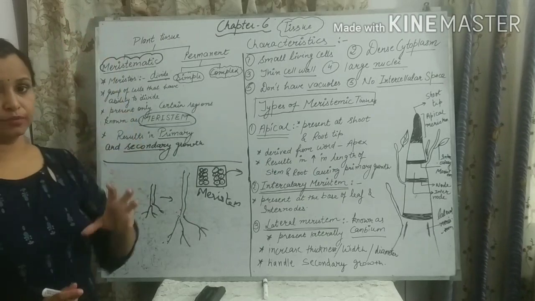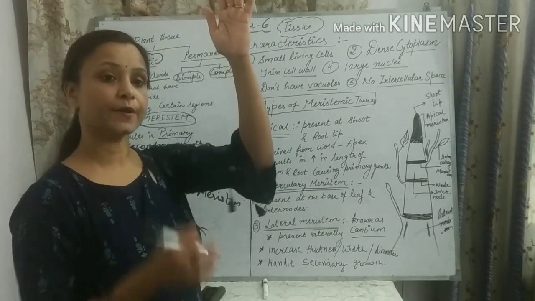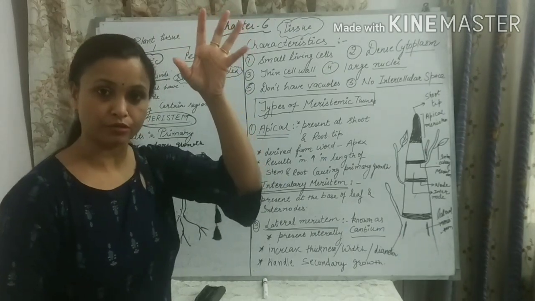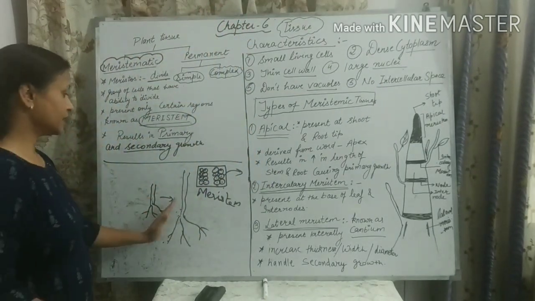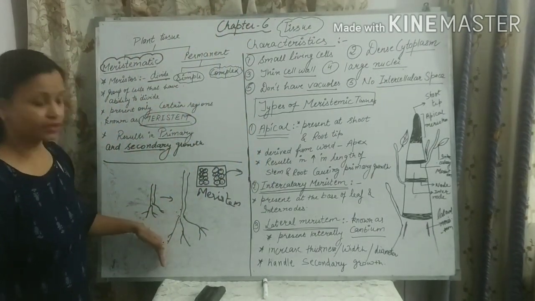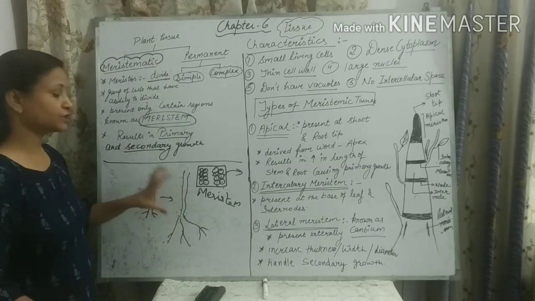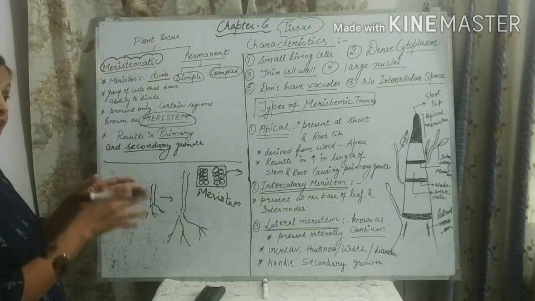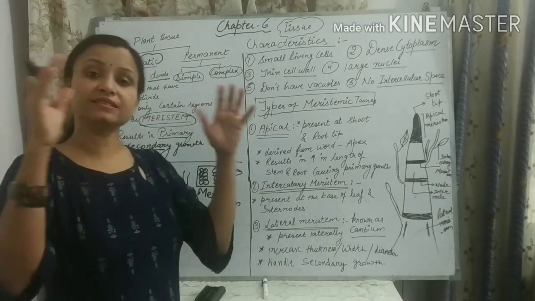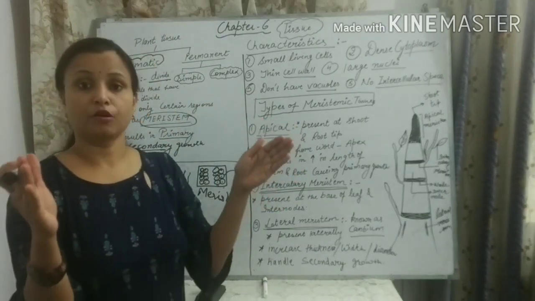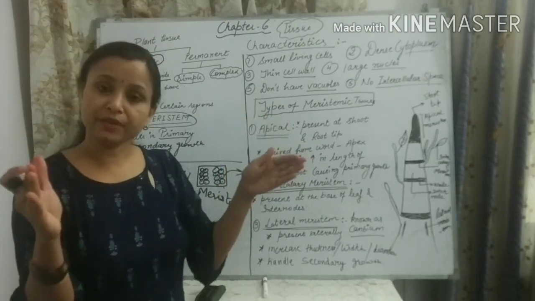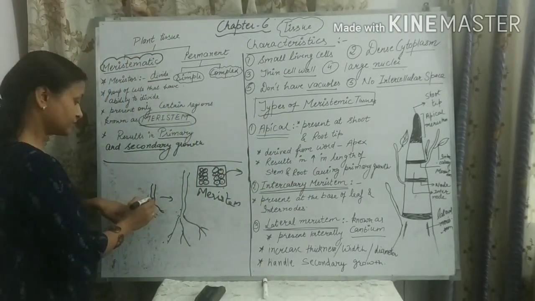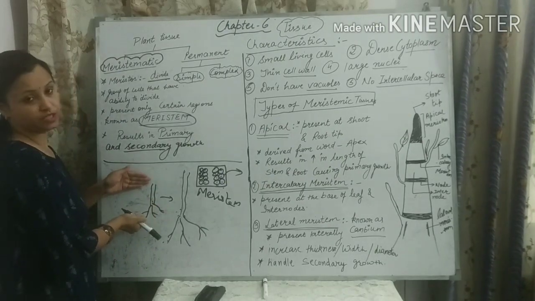Means एक डायरेक्शन में ग्रोथ हो रही है कि स्टैम ऊपर की तरफ बढ़ रहा है और रूट्स जो है वो नीचे की तरफ बढ़ रहे हैं. So this is known as primary growth. Primary growth either in upward direction or in downward direction. Okay, this is known as primary growth. So what is the meaning of secondary growth? Secondary growth का मतलब होता है कि increase in the thickness of stem, increase in the diameter, increase in the circumference. For example, when you see a young plant, it is just like this.